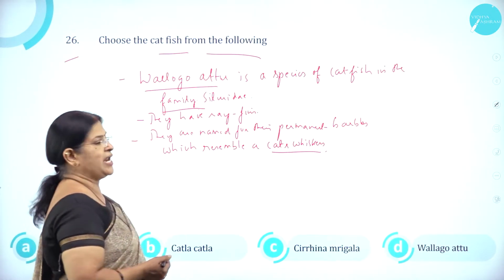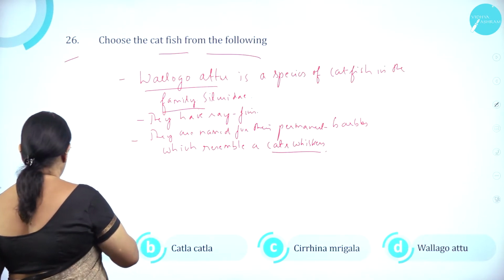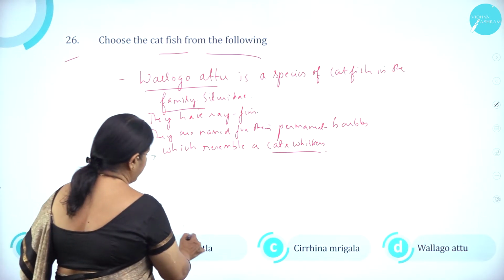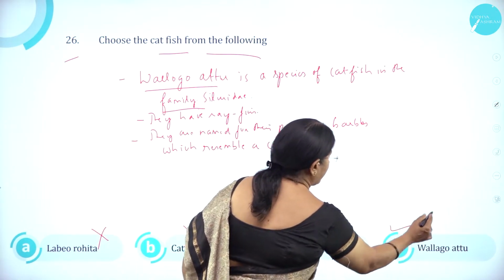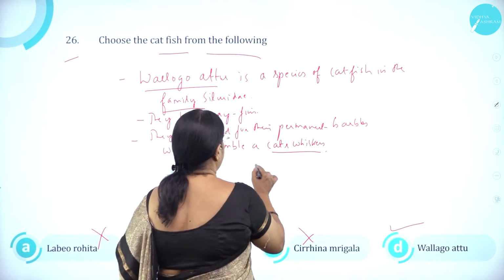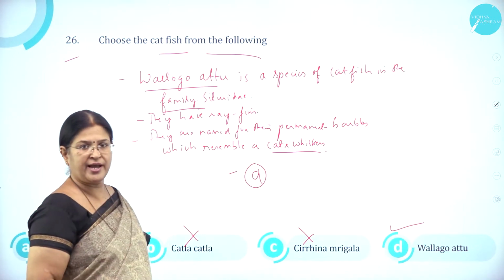So it is Bagarius... Balagoattu. So option A, Labeo rohita is wrong. B, Catla catla is wrong. Option C, Cirrhinus mrigala is wrong. Balagoattu is correct. So option D is the right answer.